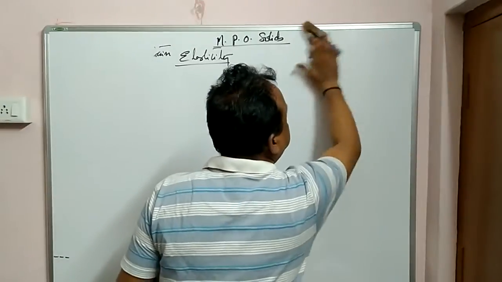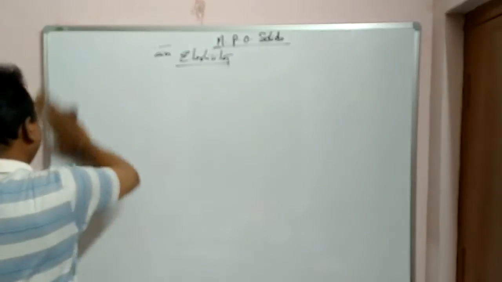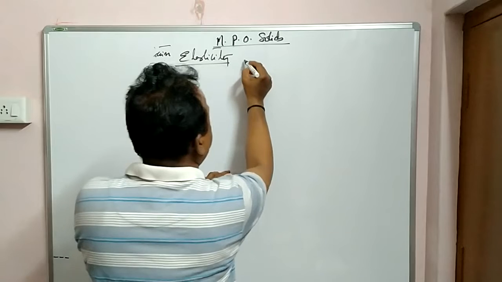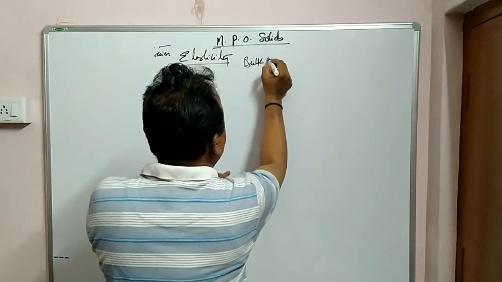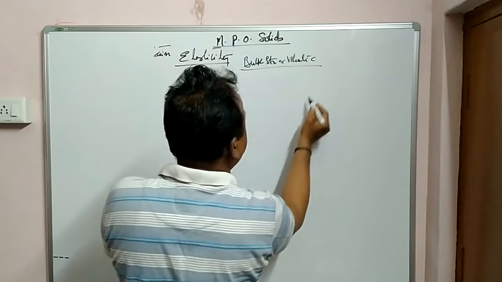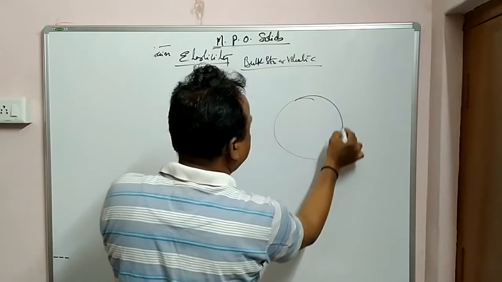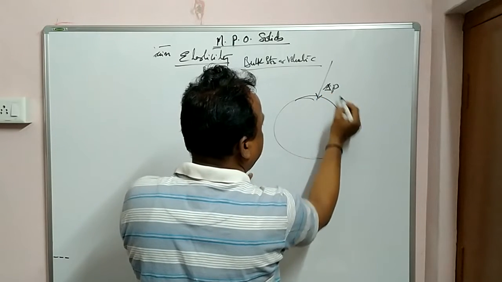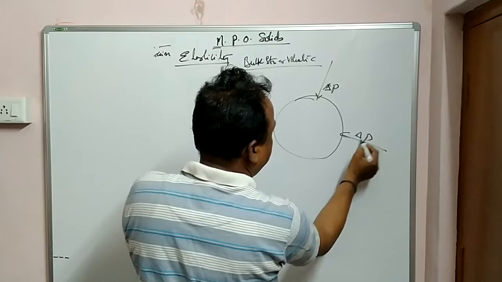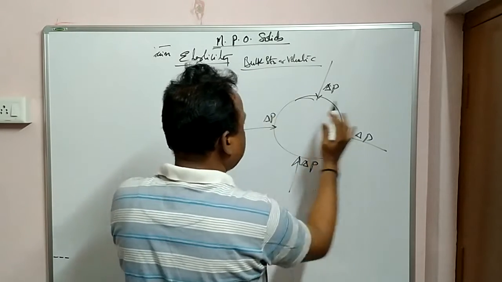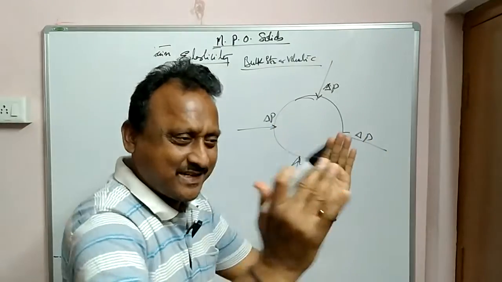Okay. Now let us see the third part, bulk stress or volumetric stress. What is bulk stress? For example, you take an object, a rubber ball. Suppose uniform pressure delta P is applied on a rubber ball and it is compressed.